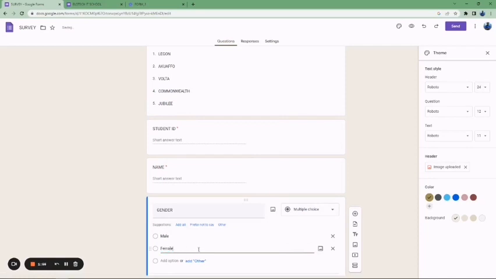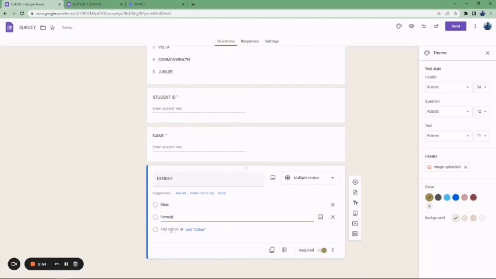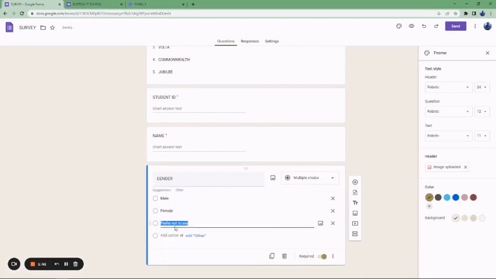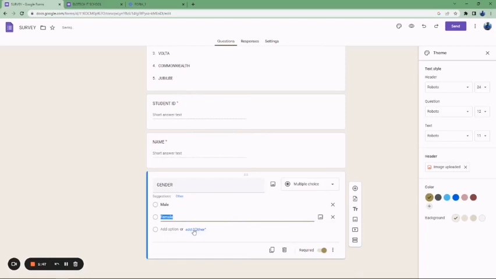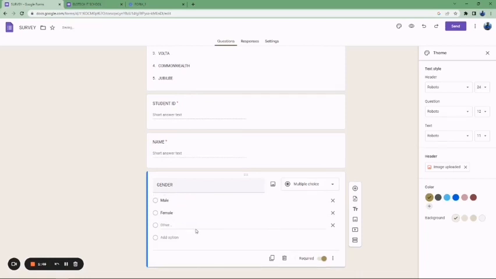Now let me show you the meaning of this other. If you click here, you get more options. If you don't want it, you use this button to remove it. But add other, this is what the other does. Sometimes you are providing the person with so many options, but what the person wants to select is not part of the options. We use the other. So the other will allow the person to type.